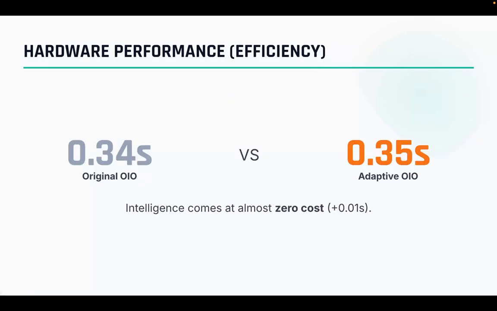Finally, we can check the cost. Did we make the code slow? We measured the wall clock time. Original OIO takes 0.34 seconds per run, while adaptive OIO takes 0.35 seconds per run. The difference is only 0.01 seconds and it is negligible. This confirms that our diversity calculation is computationally cheap. We added significant intelligence without adding any noticeable overhead.